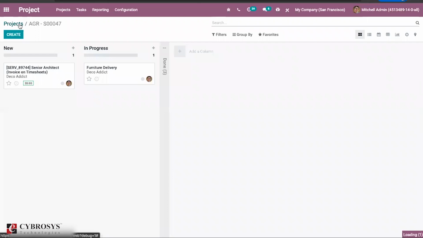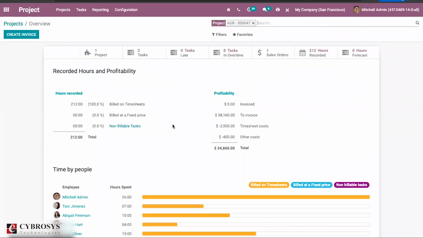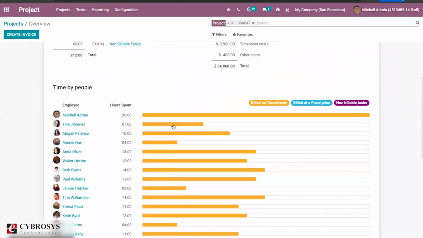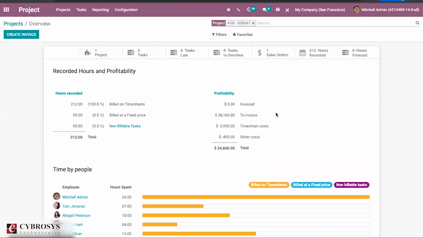Again in project there are small differences like the overview. We have more details than earlier. So you can find the timesheet details and planning in a single view from here. Then how many late tasks there are can also be found from here itself. Earlier we didn't have this many options. So right now we have more details such as tasks, then overtime, and so on.